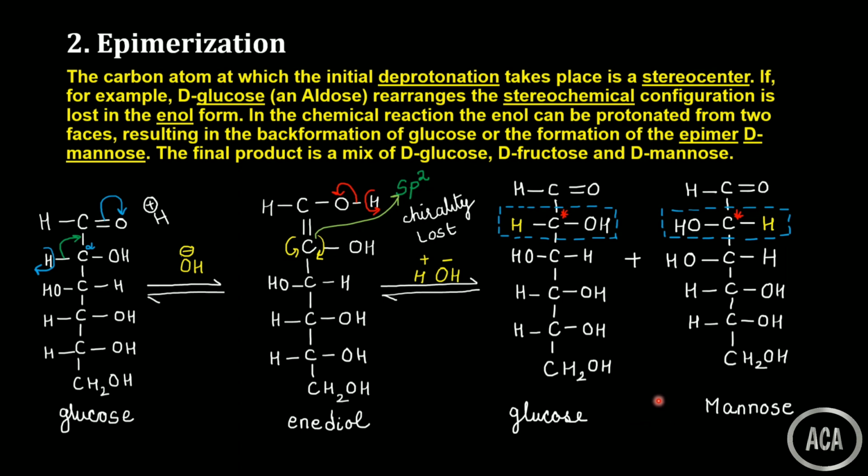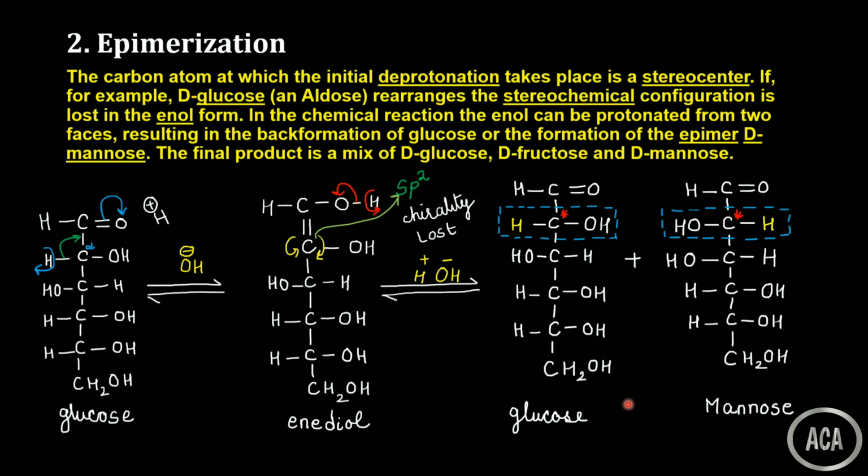We cannot stop any one of them because the generation of the new asymmetric center we cannot control. By default two isomers are formed. So we have seen that some of the molecules of glucose have got transformed into fructose, which is already there in the product mixture, and then we have seen the epimerization.